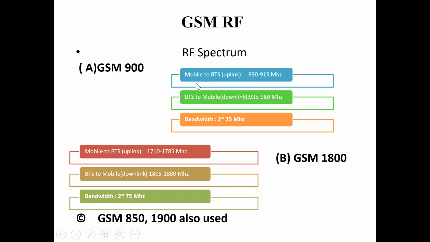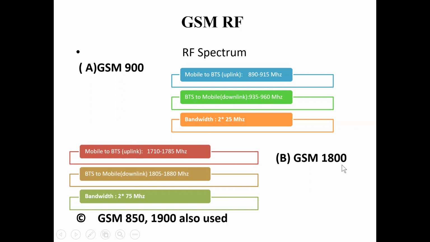So here we can see that there are two bands of frequency. First is GSM 900 and second is 1800. GSM 900 has an uplink of 890 to 915 megahertz, whereas the reverse channel, BTS to mobile, that is downlink, is 935 to 960. The bandwidth is 25 into 2, that is full duplex.